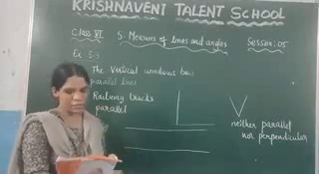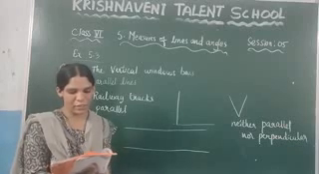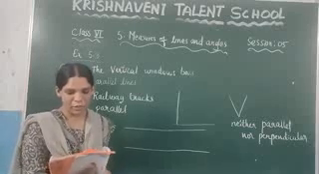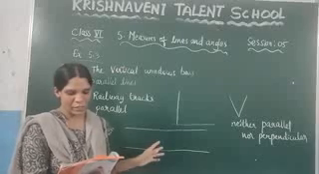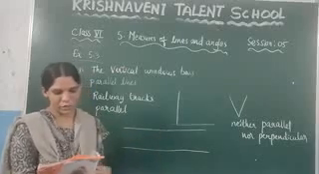Now the second question, you can do it as homework. The question given here is: trace the copy of the set squares. You can observe that in your geometry box the set squares will be there. You have to trace that one and write what the perpendicular edges on that one are. Now see the third question.